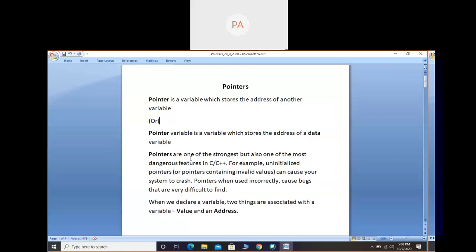Pointers are one of the strongest but also one of the most dangerous features of C and C++, because, for example, uninitialized pointers or pointers containing invalid values can cause your system to crash. Generally, C programming deals more with system programming, in the sense of in-depth hardware things.